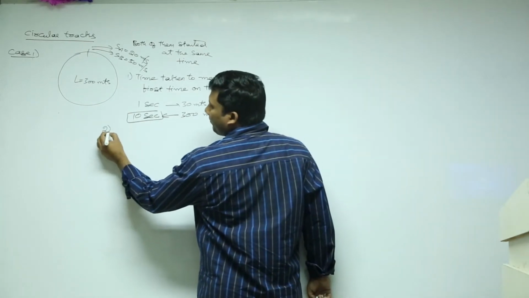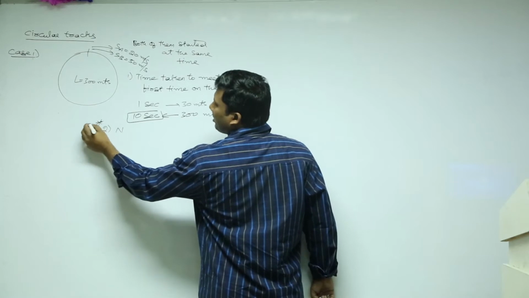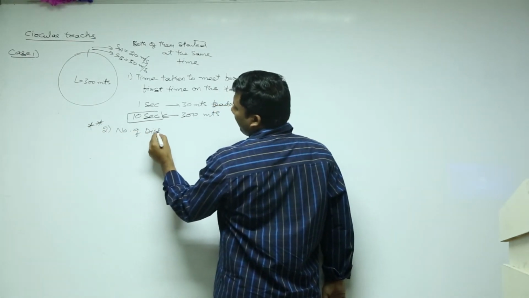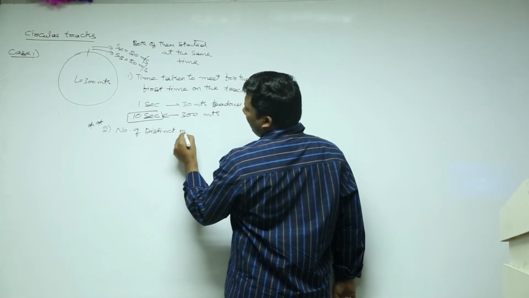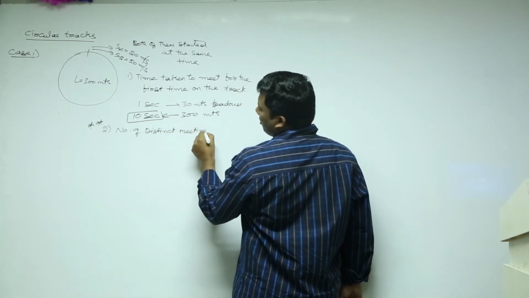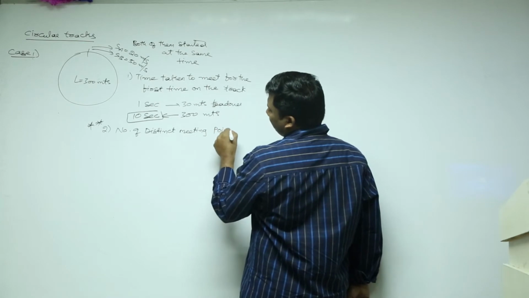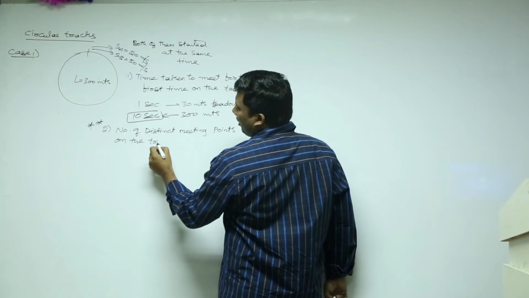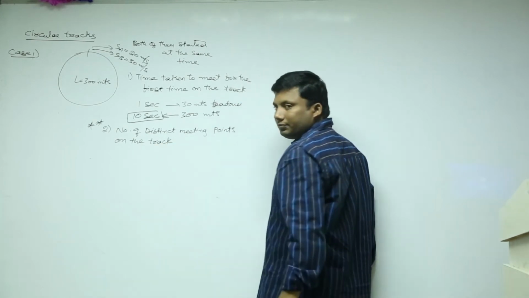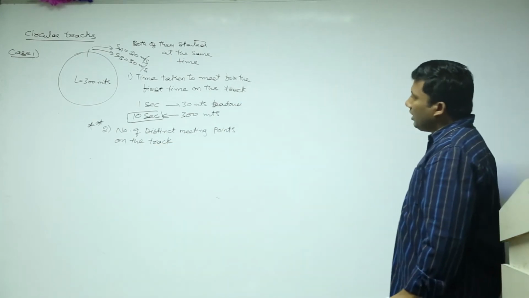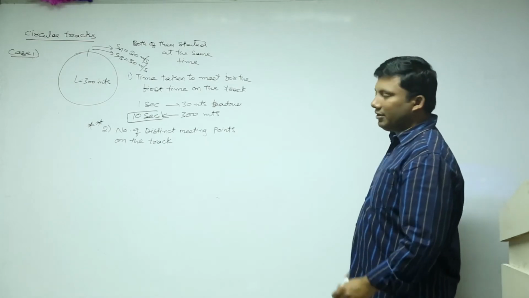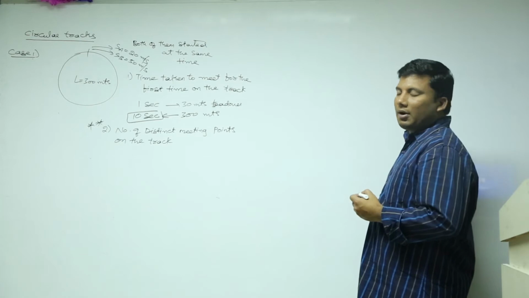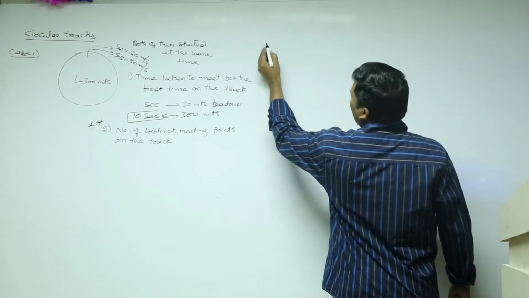Second point. Second is important. Number of distinct meeting points on the track. Number of distinct meeting points on the track.